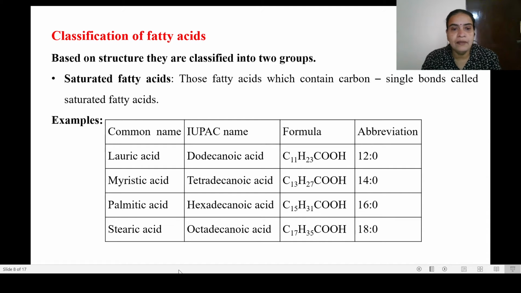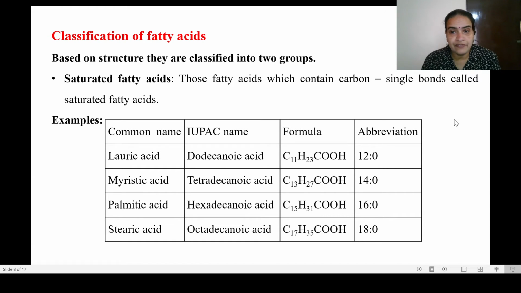For example, lauric acid, whose IUPAC name is dodecanoic acid, has the molecular formula C11H23COOH. So how many carbons are there in total? C11 plus this carbon, so 12 carbons. All fatty acids can be represented through one particular abbreviation.